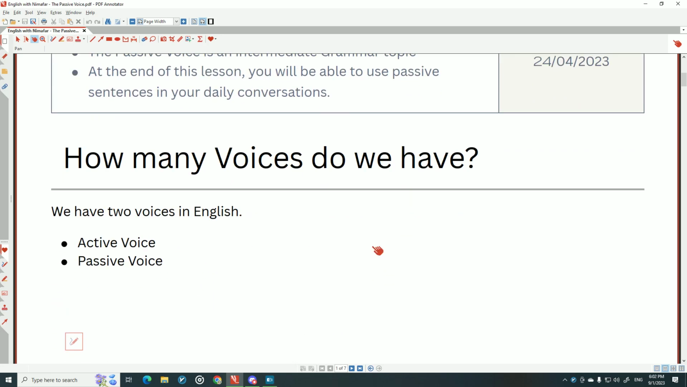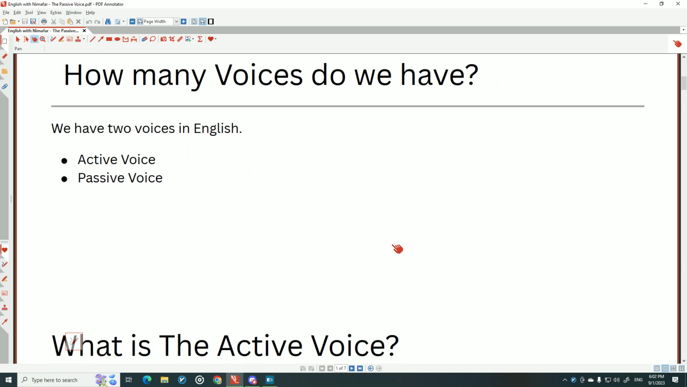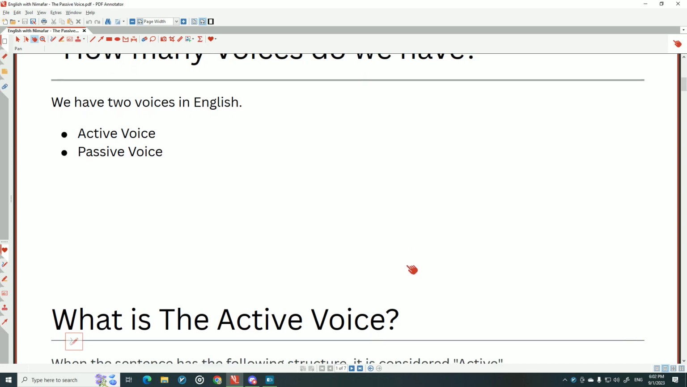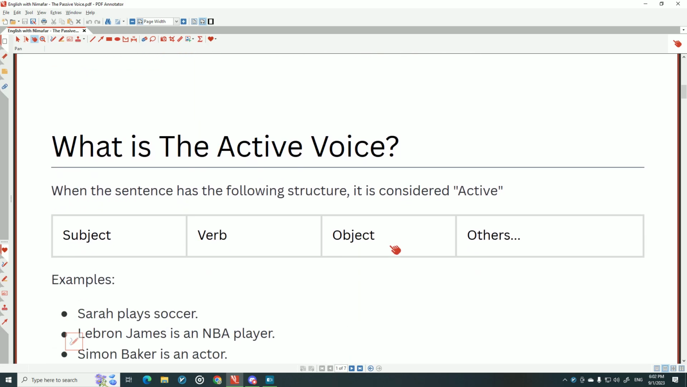Okay, how many voices do we have? First of all, we have two voices in English. We have active voice and passive voice. Generally, in other languages, it goes the same. We have two voices in languages, active and passive. Active, what is the active voice?